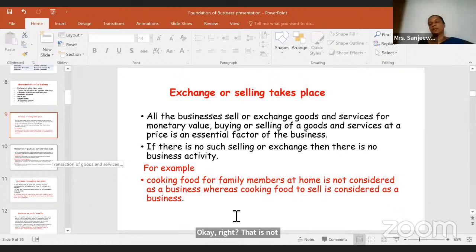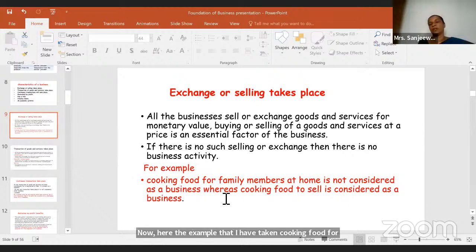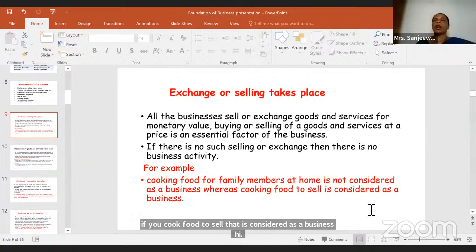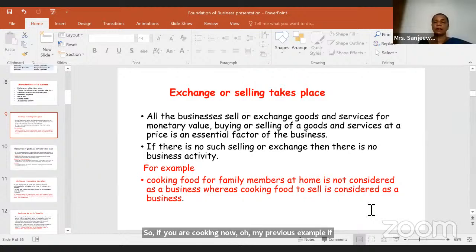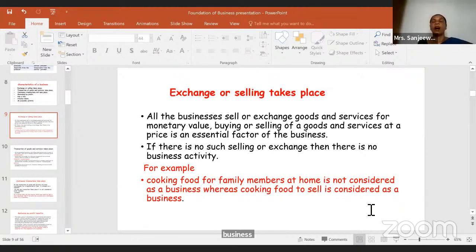So exchange or selling takes place. Now here, the example that I have taken: cooking food for family members at home is not considered a business. But if you cook food to sell, that is considered a business, right? So my previous example, if you are growing vegetables for your consumption, it is not a business. But if you are growing vegetables to sell, your ultimate purpose is to sell, that is a business, right? So I hope that you get this properly. Exchange or selling takes place. That's the main essential factor of the business. Then we'll see the second one.